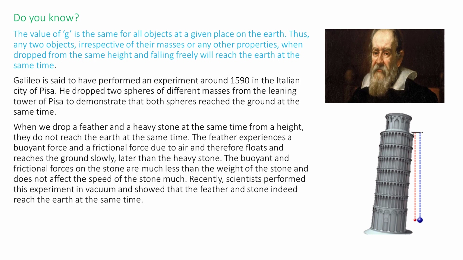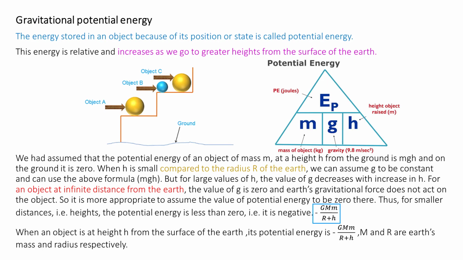The buoyant and frictional forces on the stone are much less than the weight of the stone, and thus they do not affect the speed of the stone much. But if this experiment is carried out in a vacuum, then it is shown that the stone and the feather indeed reach the earth at the same time.